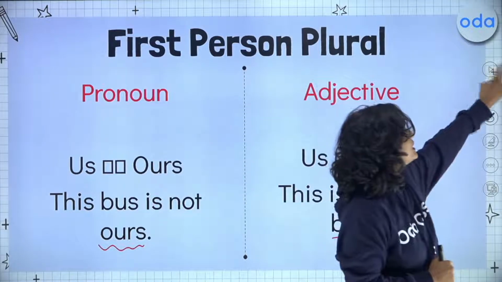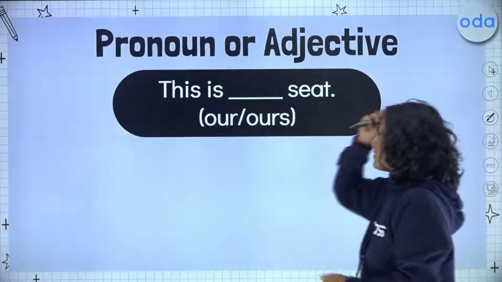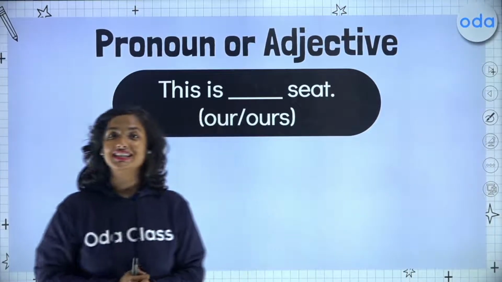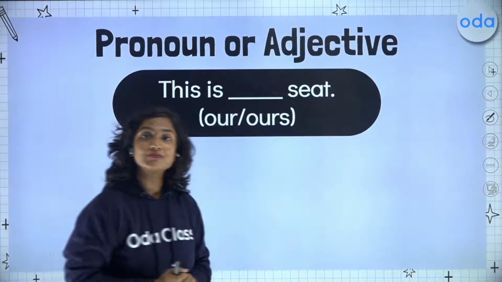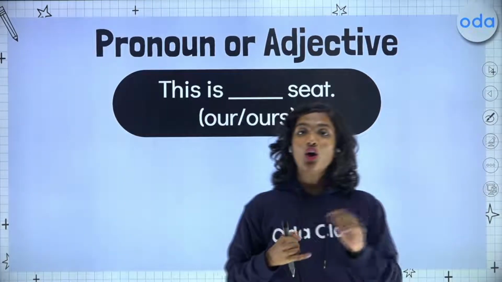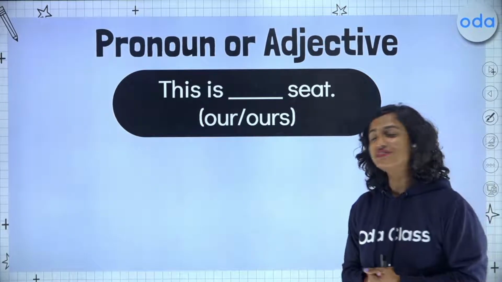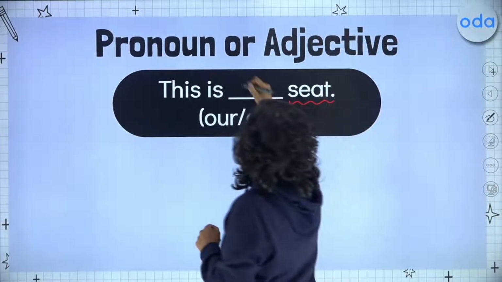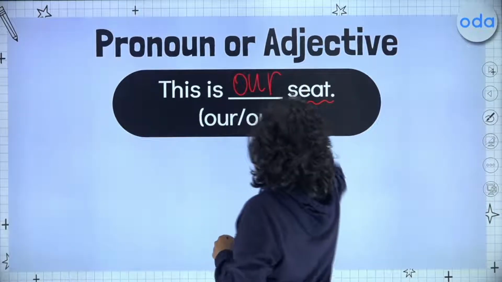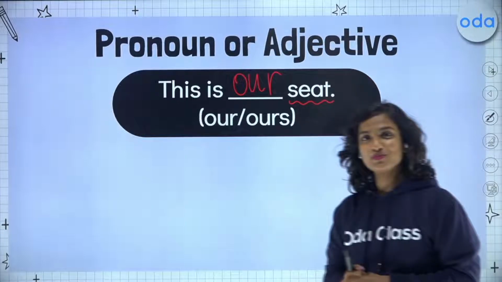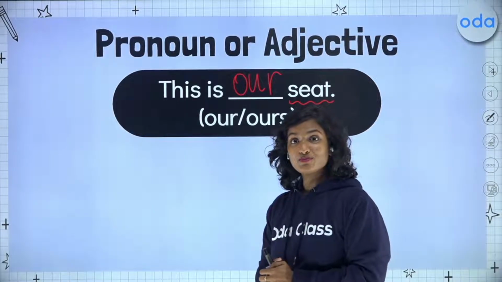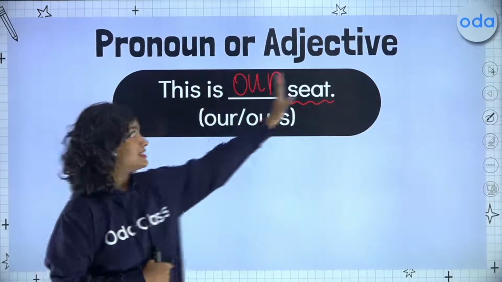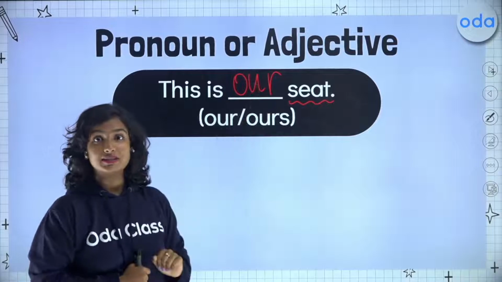Moving on to a quick question here, we have this is blank seat. What do you think should go in this particular blank? Should we use our pronoun or should we use our adjective? So if you notice, we have our noun here, which means that we have to use our adjective. This is our seat. If you had to use the pronoun, you would say, this seat is ours.